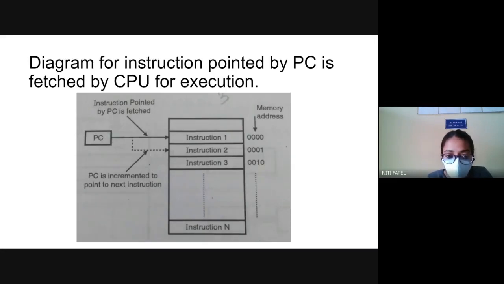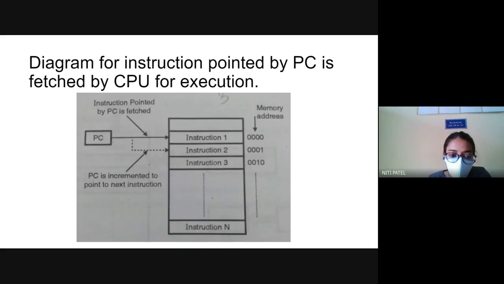So what is that instruction 1? Int a equal to 2. So it will execute this. Execute means it will store the value 2 into the variable a. After that is completed, if you see, the program counter is pointing to the next instruction. After instruction 1 has completed, where will this pointer automatically shift to? It will shift to instruction number 2, which is integer b is equal to 3. After it is pointing to integer b is equal to 3, what will happen? The CPU will execute b is equal to 3, which means it will store the value 3 into the variable b.